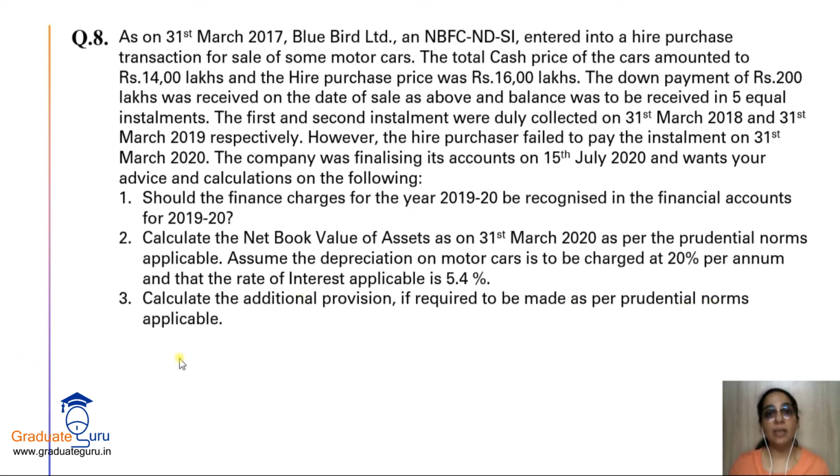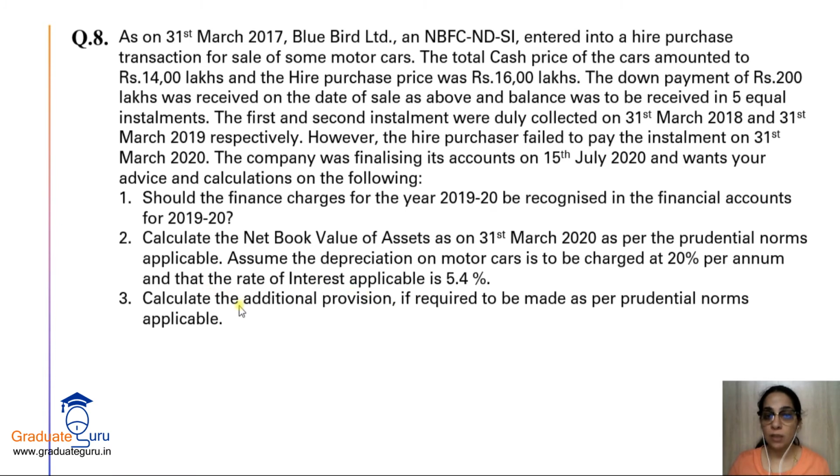Now if you remember the additional provision, what did it say? First 12 months तक अगर installment overdue है, तो you don't have to make any additional provision. और हमारा installment कितने months तक overdue है? Even on the date of finalization, it is overdue for only 3.5 months around. April, May, June and half of July. So 3.5 months. So the installment is overdue for less than 12 months and therefore no additional provision is required.